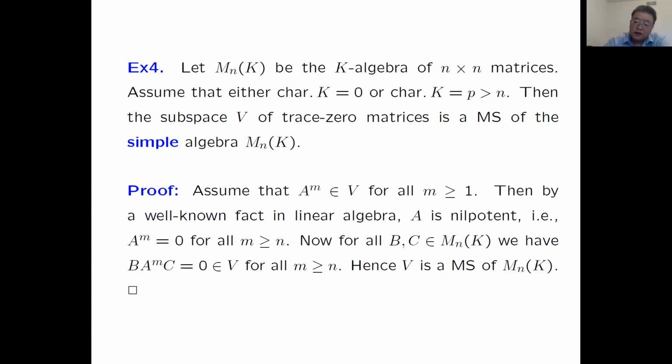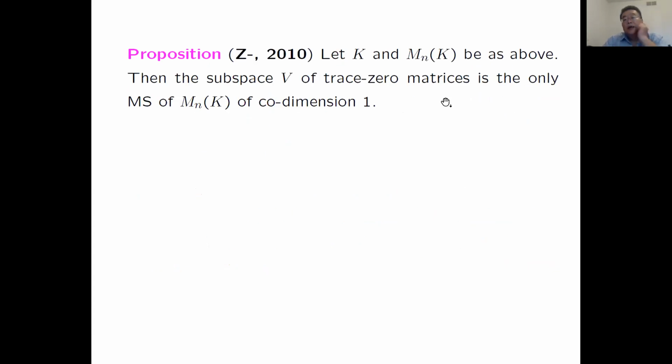The proof is very easy, so let's skip that. This distinguishes this special subspace from other subspaces. So let K and M_n(K) be as above. This subspace V of trace 0 matrices is the only Mathieu subspace of the matrix algebra of codimension 1. To really distinguish this subspace from others, it is the only one Mathieu subspace of codimension 1.